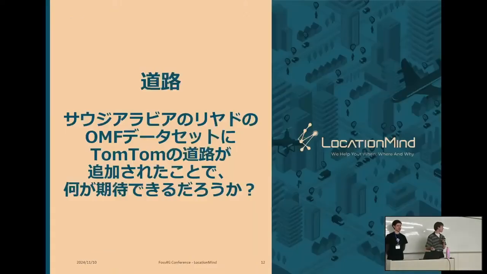So the second demonstration is about transportation roads. And as it was said before, for the moment, it's not really stable and not released under general availability. And so only OpenStreetMap data is integrated into OvertureMap data.